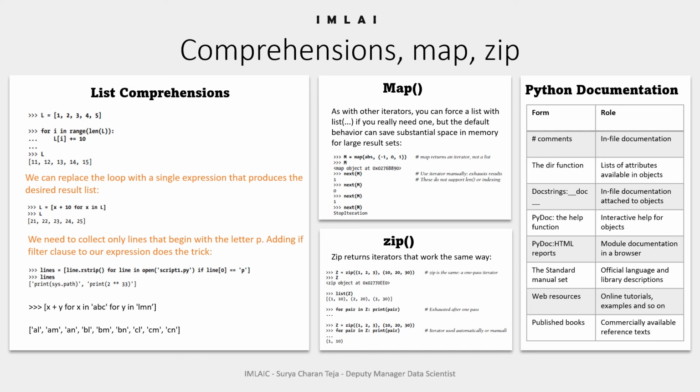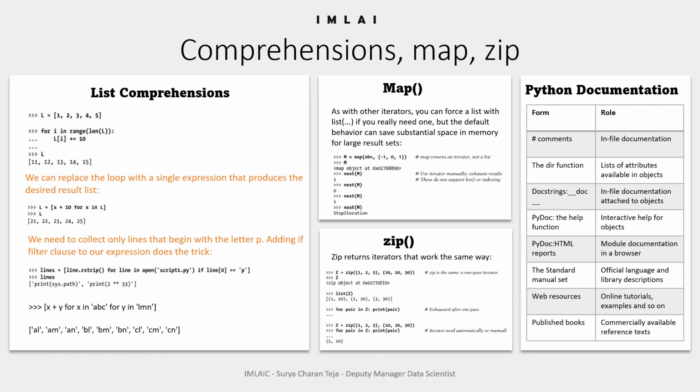In the second example, which we have actually discussed just now, we have to collect only lines that begin with the letter P. So we will write both in our Jupyter notebook and execute, and we'll see what the result is and how we can save the total number of lines of code.